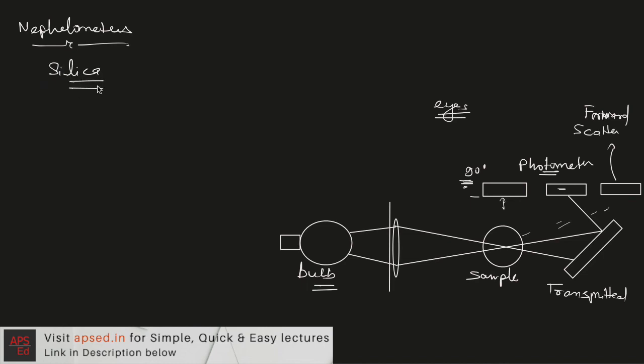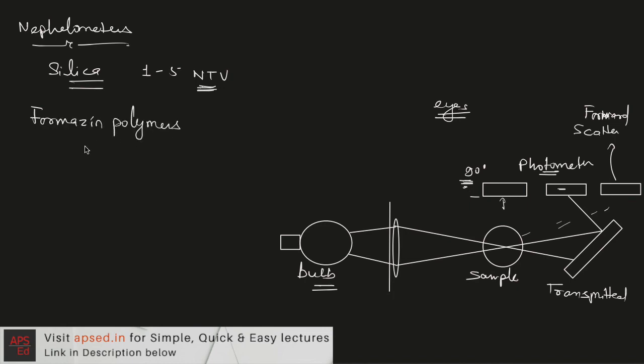Now in the case of the nephelometer, we cannot use the silica unit. As I told, even the IS code that gives the value of turbidity between 1 to 5, that is based on the nephelometric turbidity units, that is different than the silica unit. So in this case, this standard unit is made with the help of formazine polymers.